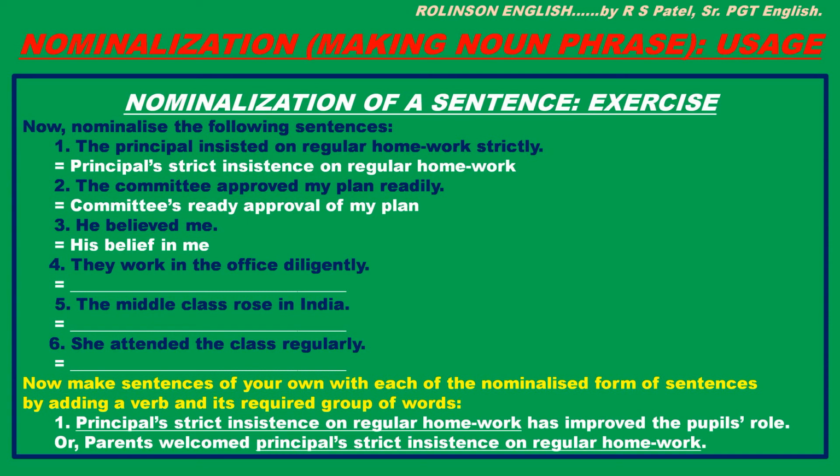Possessive case of subject he is his. There is no adverb. Alright, so his belief in me. That is the nominalization. Now, nominalize the rest three sentences on your own. Now make sentences of your own with each of the nominalized form of sentences by adding a verb and its required group of words.